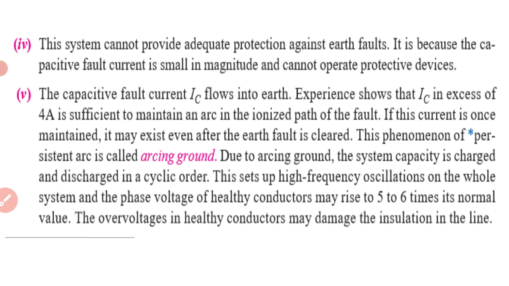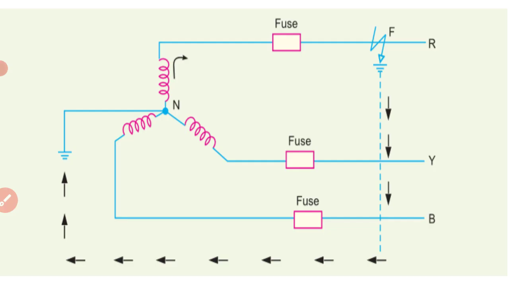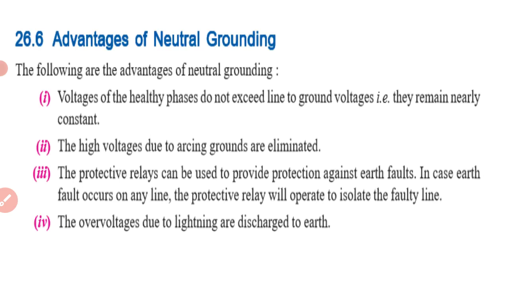The capacitive fault current IC flows into earth. The capacitive fault current IC flows into earth, and IC is in excess of what is sufficient to maintain an arc. Here, in this case, no arc will be formed.